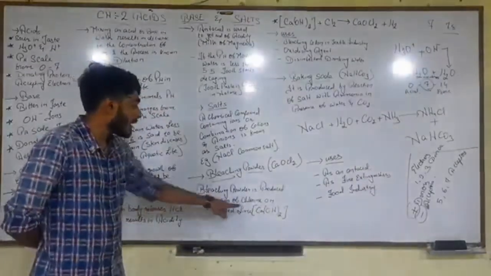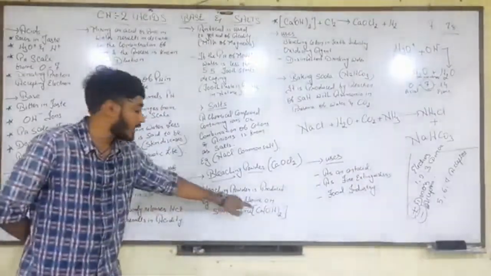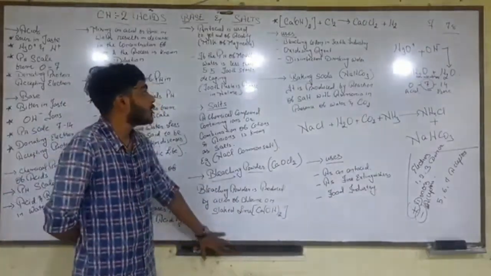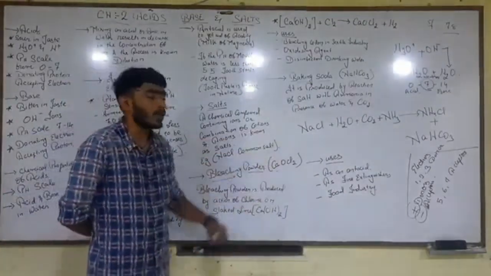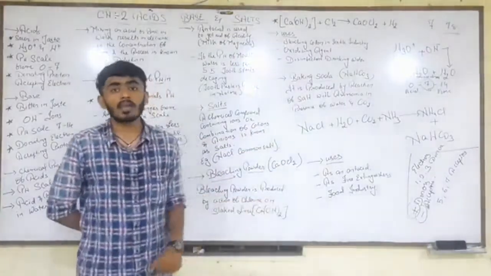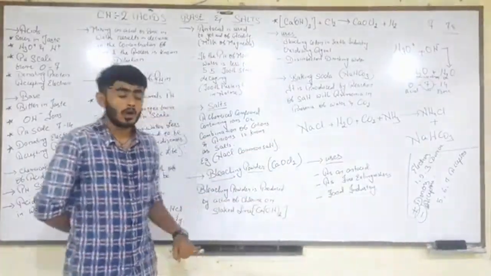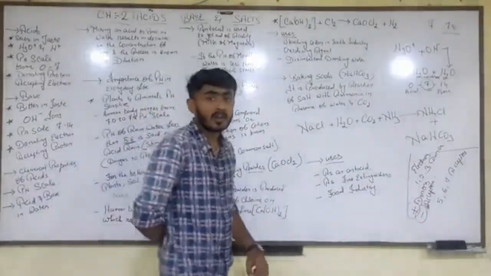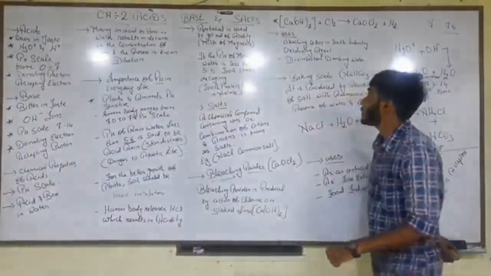When we react chlorine with slaked lime, that is calcium hydroxide, we get CaOCl2, also known as bleaching powder. Let us see the equation for bleaching powder.